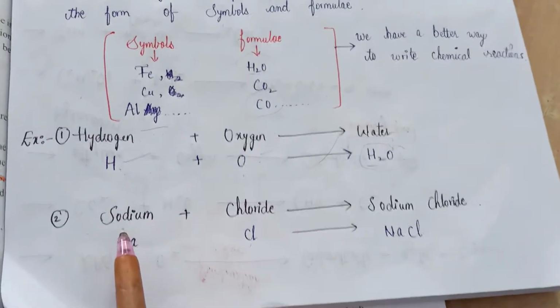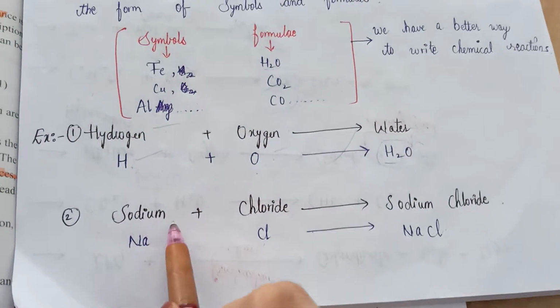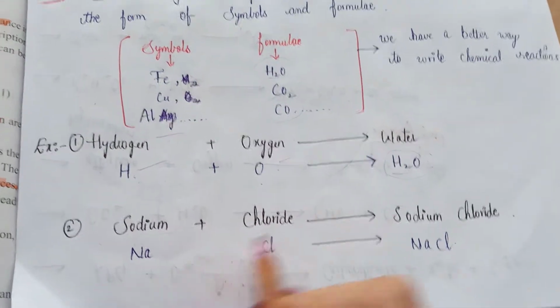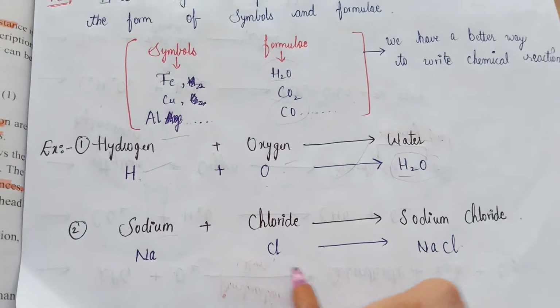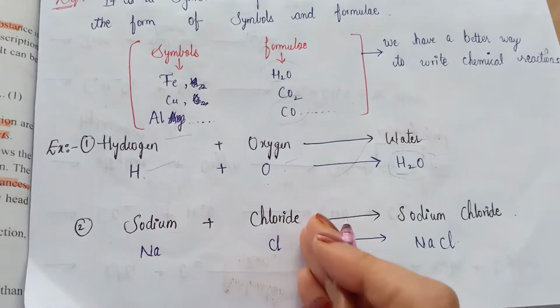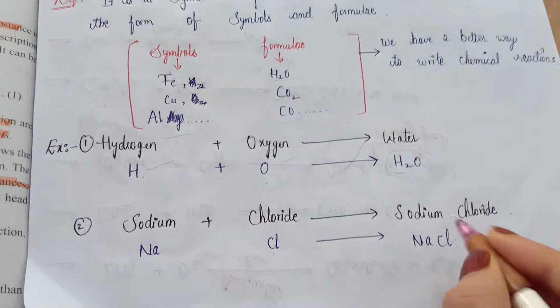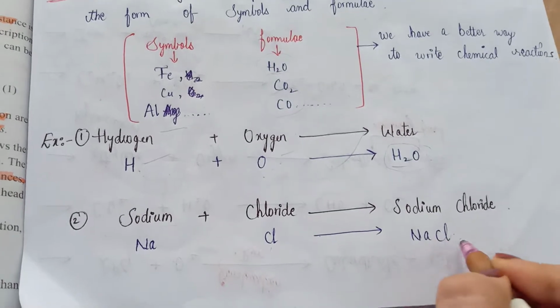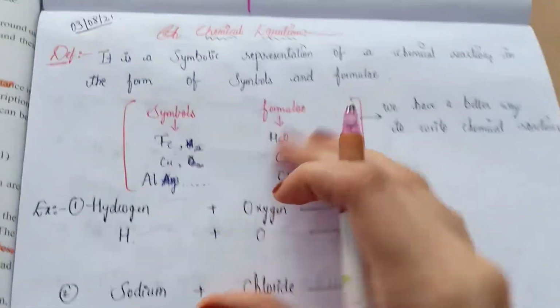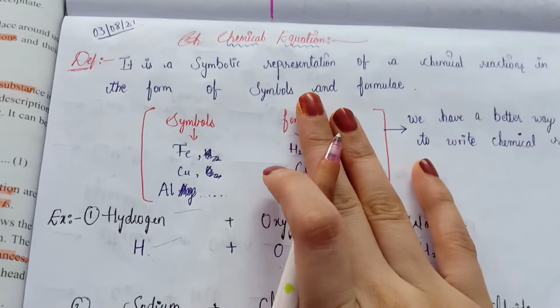In the same way, in example 2, sodium can be represented by Na, and chloride can be represented by Cl. When we combine these two, we get sodium chloride, that is NaCl. These are our two examples of chemical equations.